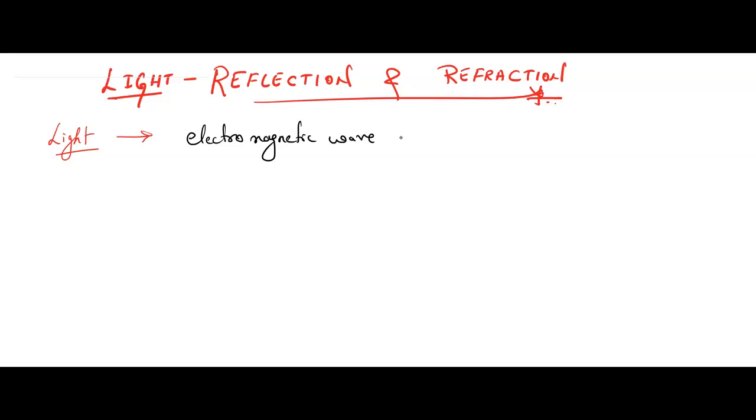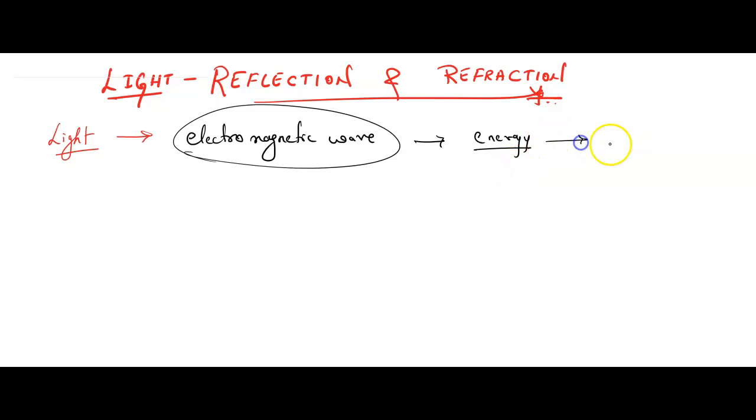Light is an electromagnetic wave which possesses energy and produces the sensation of vision. That is called light. That energy produces the sensation of vision.